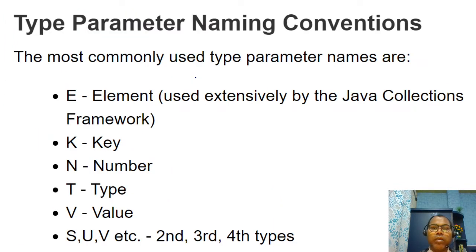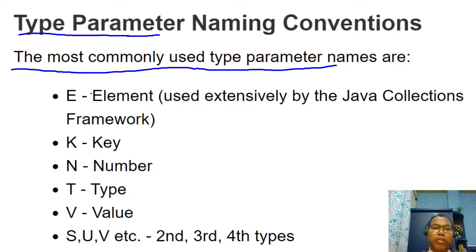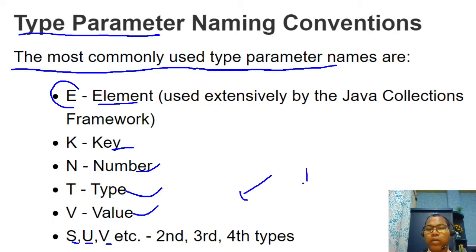Now the naming convention for type parameters. Most commonly used type parameter names: E for element, generally used in Java collections, K for key, N for number, T for types, V for value, and any other names you can use. Not only single letters, you can use multiple letters. Any valid name you can use for your type.